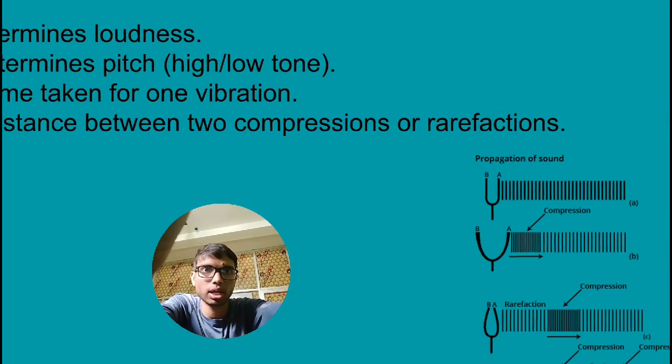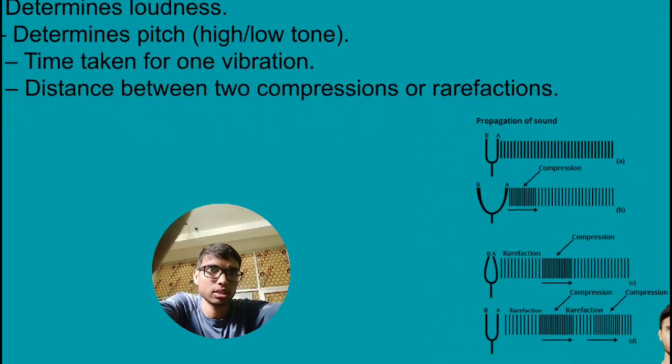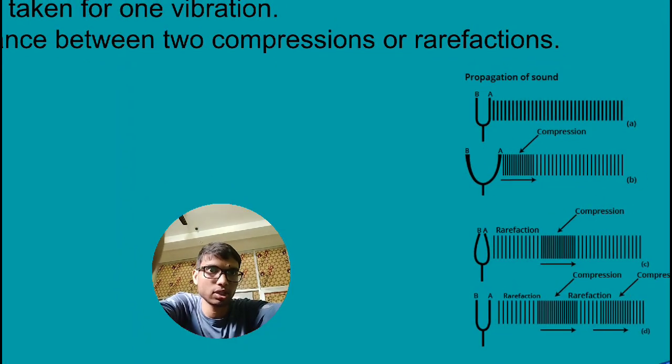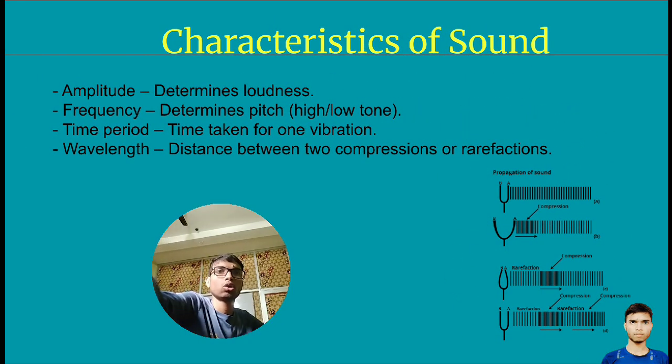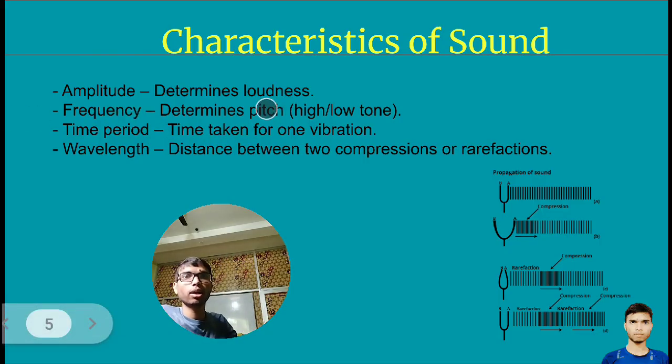So here, as you can see, propagation of a sound, this is compression, this is rarefaction. So this figure is for you. Remember, amplitude is just height. If the height is more, then loudness will be more. So amplitude decides loudness. Frequency will decide pitch.